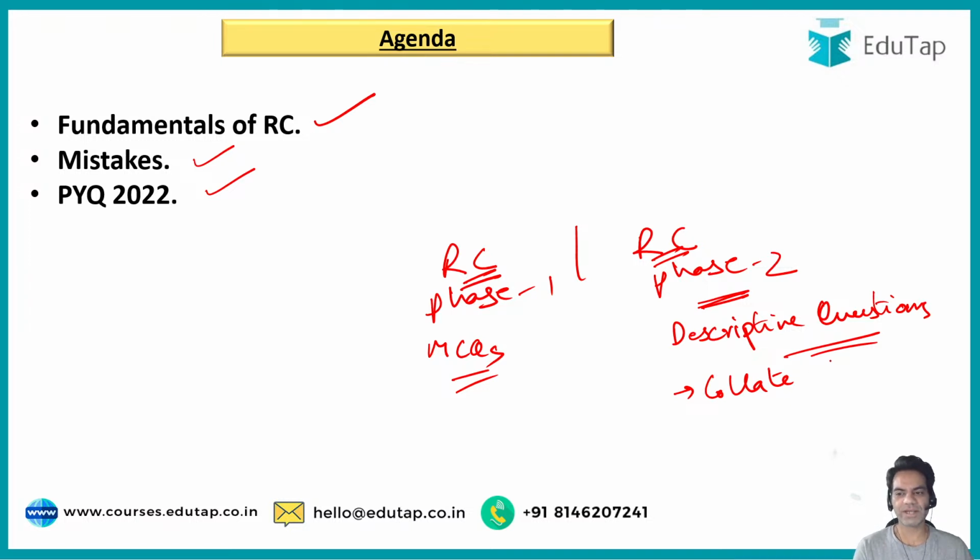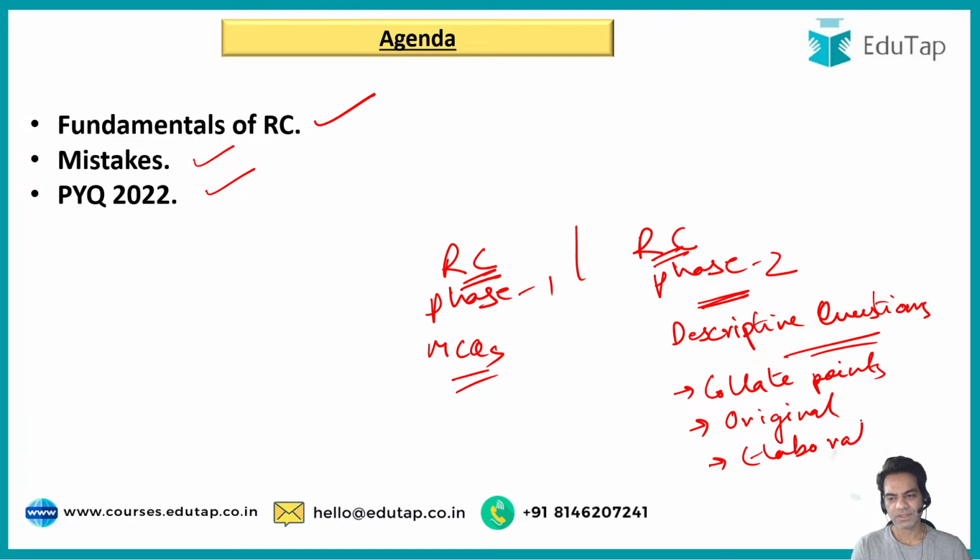So you would be required to collate sentences, collate points from the passage and then present your answer in an original and elaborative way. And you'll have to elaborate your answers. So that is the bigger difference here. This requires your drafting skills, obviously your command over the language, your inference power, and then your presentation skills, how you present your answers, your points originally, right?